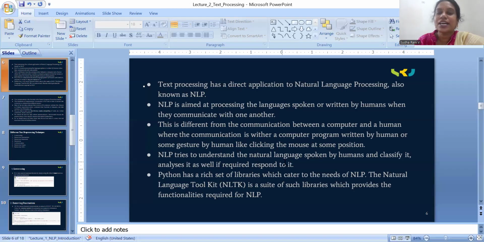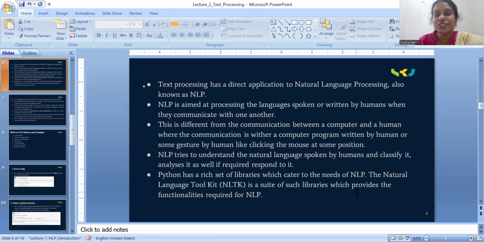NLP tries to understand the natural language spoken by humans, classifies it, analyzes it as well if required, and responds to it. For NLP, the best programming language is Python. Why? Because Python has a rich set of libraries which cater to the needs of NLP.